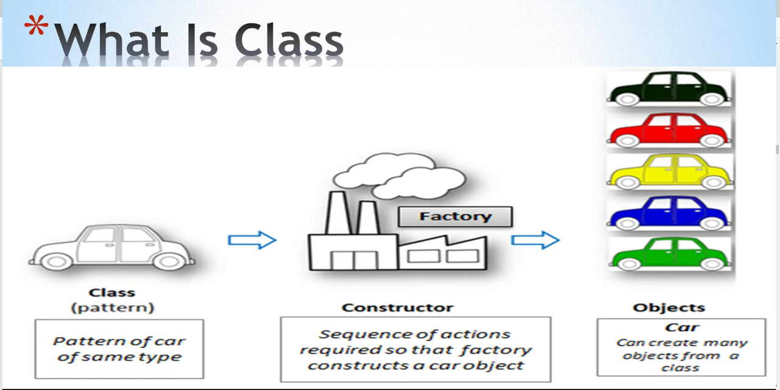Factory means, in a programming language, the constructor. Using a constructor we create an object, and that object means that car, or everything you are using, that laptop, that phone, is nothing but an object. You are sitting on that chair, that chair is also an object. Everything you can see, feel and touch in your surroundings is an object. That is the class and object.